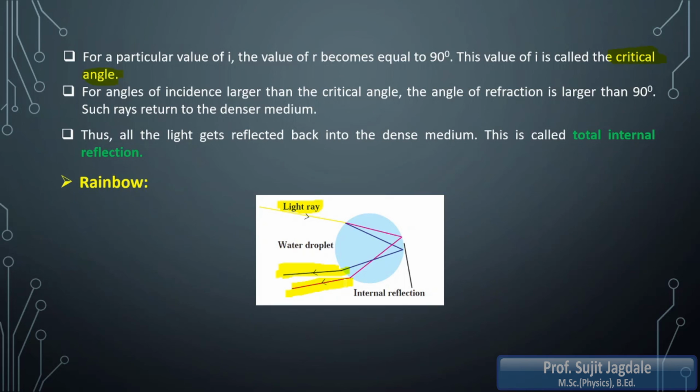So in this way we are able to observe the rainbow during the rainy season, which is due to the refraction of light, due to the total internal reflection of light, and due to the dispersion of light. So whatever phenomena we had considered in this chapter, all three phenomena are observed at a time while a rainbow is forming, and that's why we are able to see the rainbow, which is a very spectacular phenomenon that we observe in our nature.